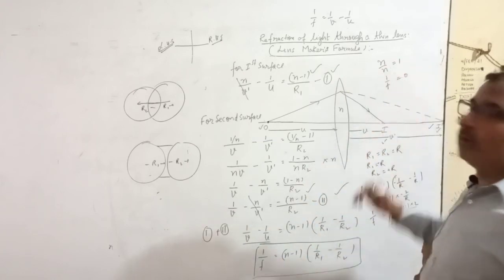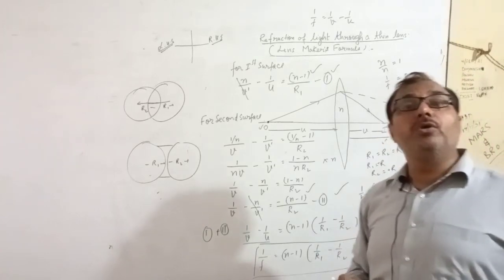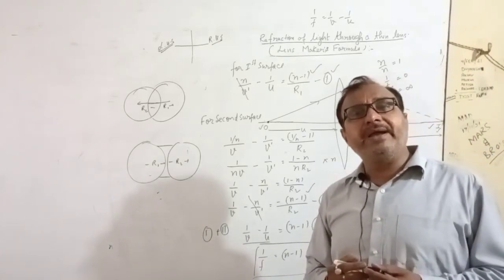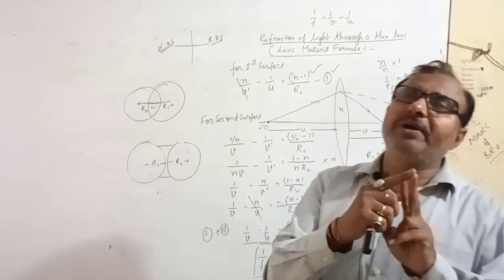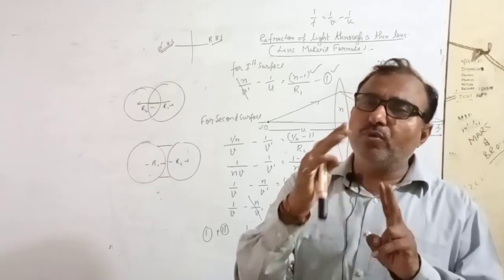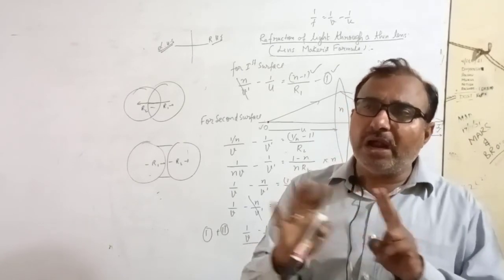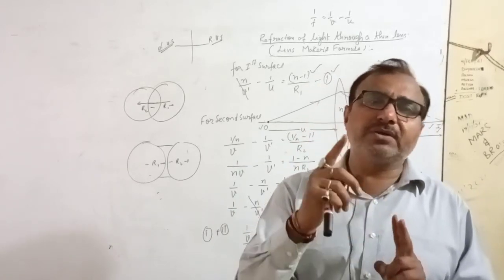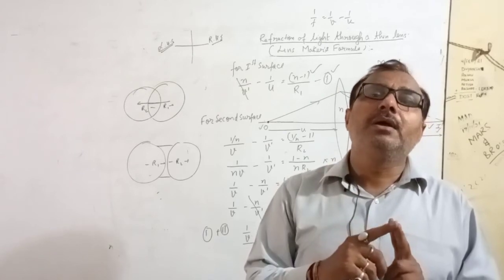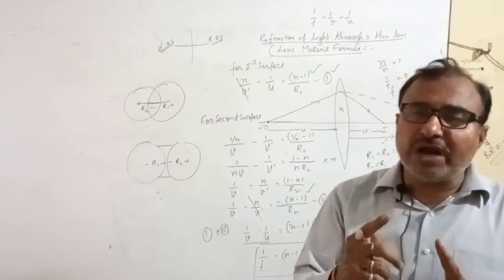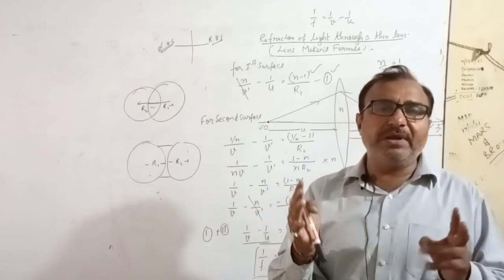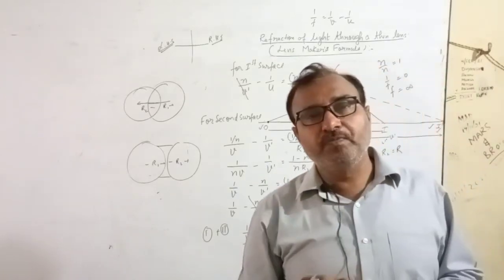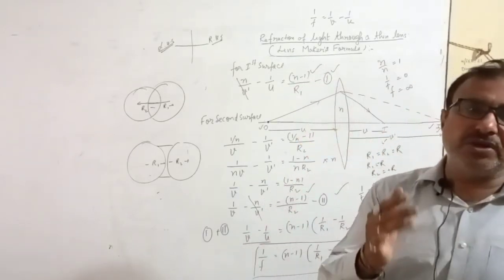so 1 upon f equal to 0. It means focal length will become infinite. So first, if refractive index of glass is more than liquid, then nature of lens will not change, focal length increases. If refractive index of glass is equal to the refractive index of liquid, then lens starts behaving like a glass plate. Their focal length will become infinite and power will become zero, because power is reciprocal of focal length.